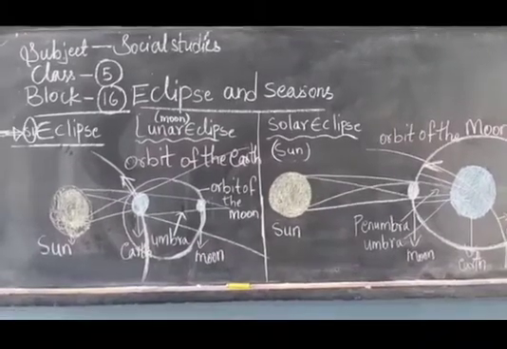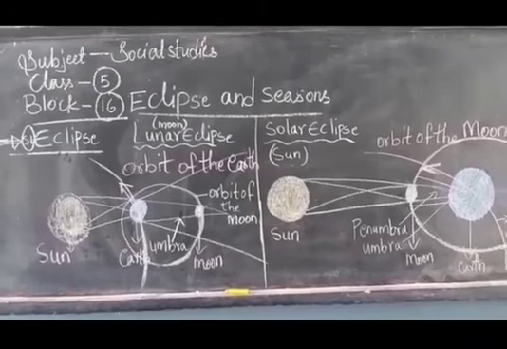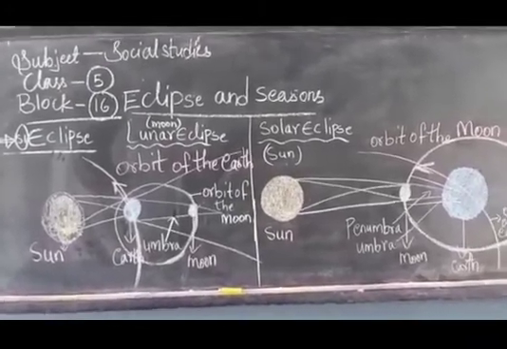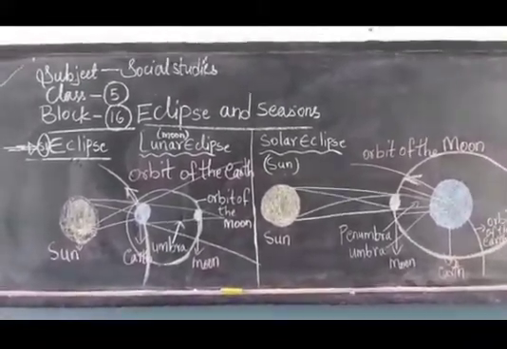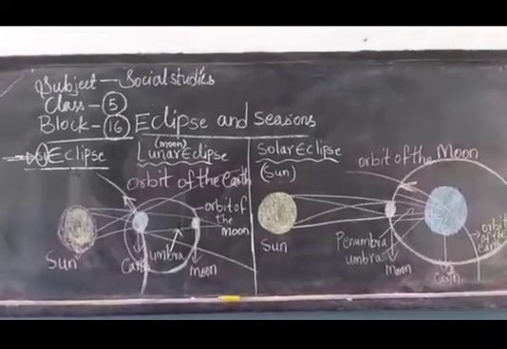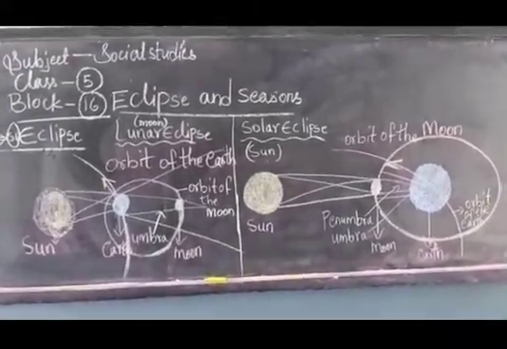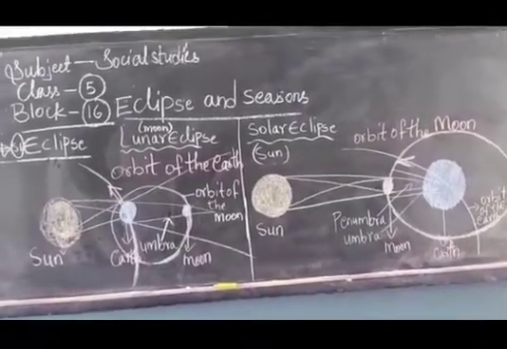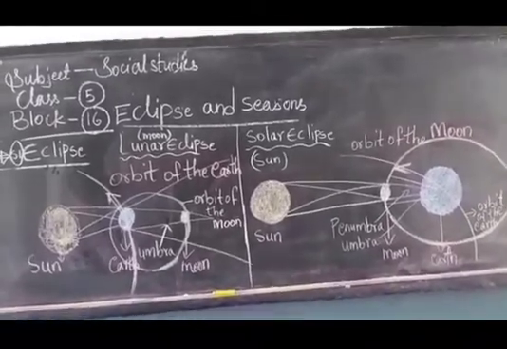And in solar eclipse the moon is stopping the light of the sun to pass to the earth, children. Penumbra and umbra are nothing but shadow. And on full moon only lunar eclipse occurs. What do you mean by partial solar eclipse? When there is a little solar eclipse, children. Hope you all understood.